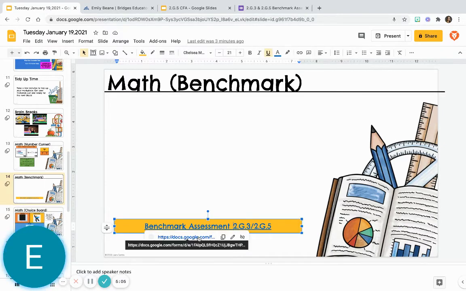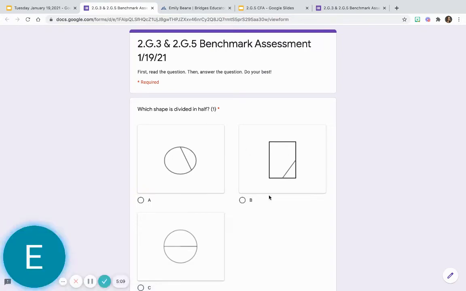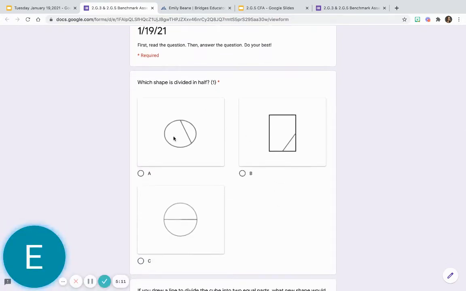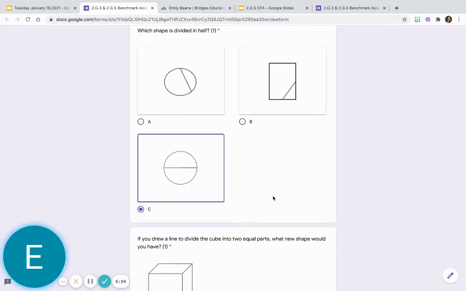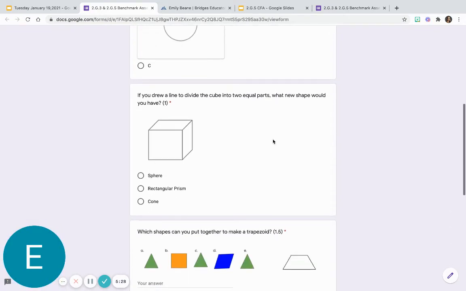So here we go. You'll click on that and it will bring you here. There we go. So you'll click on the one that you think is divided in half. So if you think A is divided in half, you'll click that. If you think B is divided in half, you'll click B. And if you think C is divided in half, you'll click C. And then you'll just leave it, whichever one you decide.